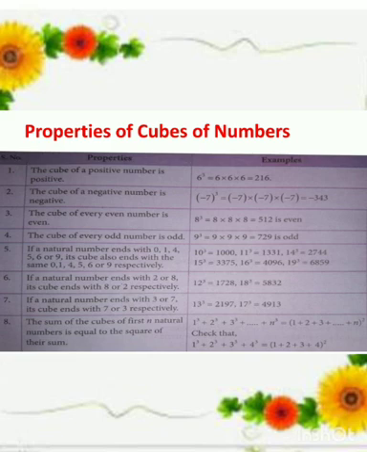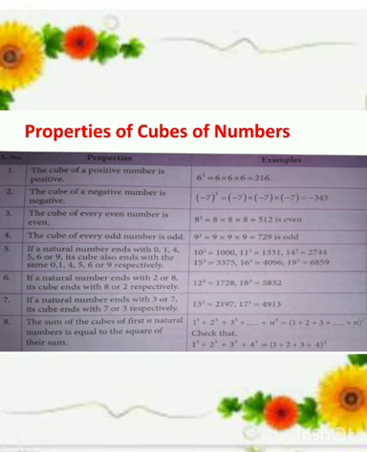If a natural number ends with 2 or 8, its cube ends with 8 or 2 respectively. That is, if a number ends with 2, the cube number ends with 8. If a number ends with 8, the cube number ends with 2. That is 12 cubed is 1728. 18 cubed is 5832. If a natural number ends with 3 or 7, its cube ends with 7 or 3 respectively. That is 13 cubed is 2197 and 17 cubed is 4913. If a number ends with 3, the cube number ends with 7. If a number ends with 7, the cube number ends with 3.